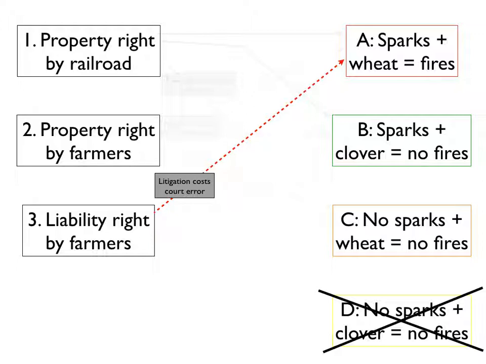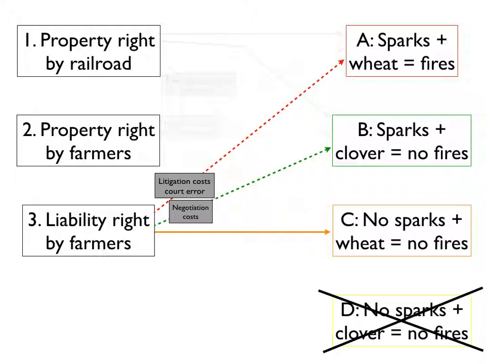The judge may make a mistake in terms of the value of the loss, may even assign it to the wrong person, and so that's one of the bad outcomes of a liability right to the farmer when the least cost measure is simply wheat burning. The second one would be sparks, and again, here you have negotiation costs. In order to get the farmers to switch over from wheat to clover, if the railroad goes through, it either has to compensate the loss of wheat or try to convince the farmers to switch over to clover, which in this case would be the cheapest alternative, but now you have negotiation costs. And oftentimes it's going to be harder for farmers to agree to how much it's going to cost them.